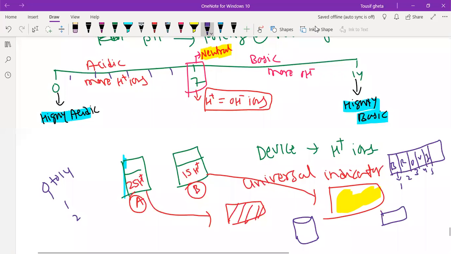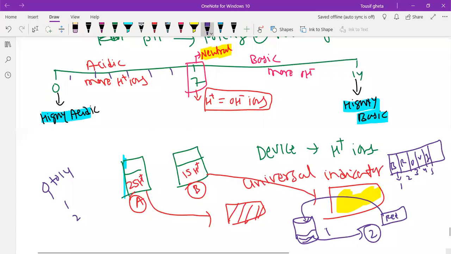I will dip this paper in the solution, and if the paper becomes red, I will say the pH of this solution is 2. Understood?